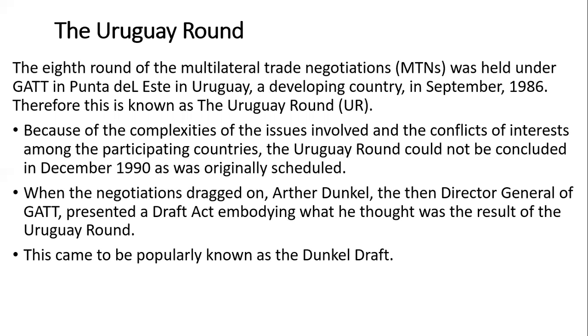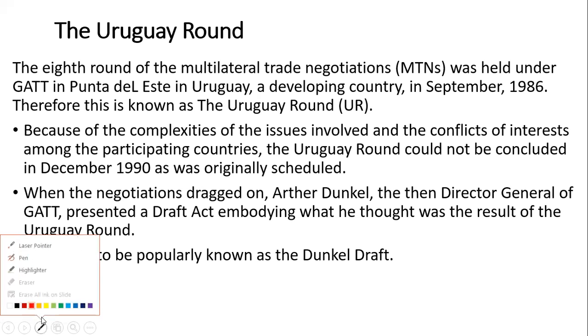So the 8th round of multilateral trade negotiations of Gatt was held in Uruguay, a developing country, in 1986. Therefore, this round is known as the UR Round. Because of the complexities of the issues involved and the conflicts of interest among the participating countries, the Uruguay Round could not be concluded in December 1990 as originally scheduled.